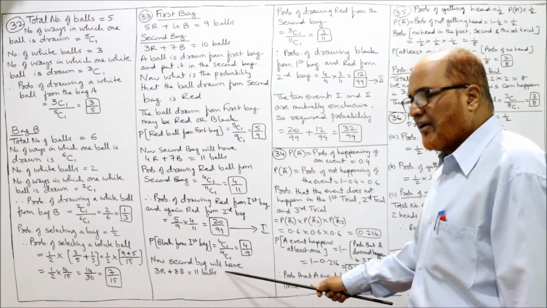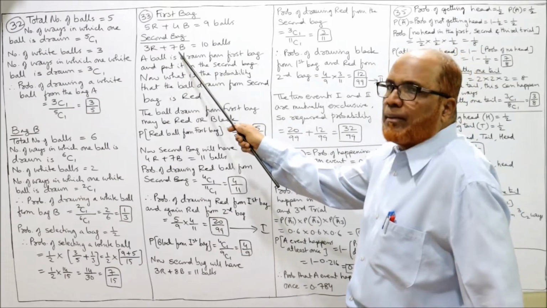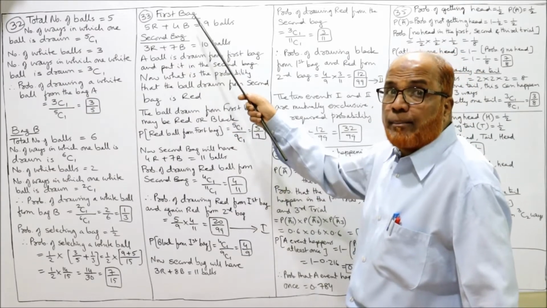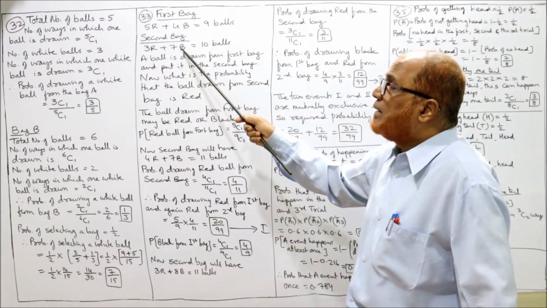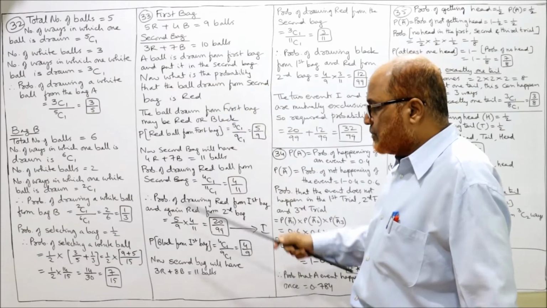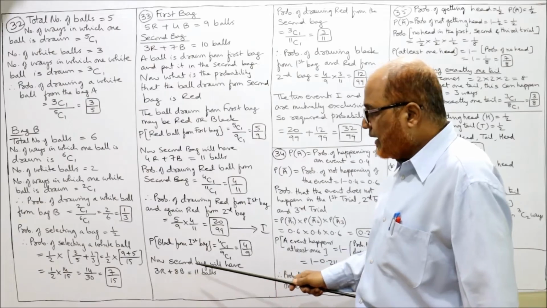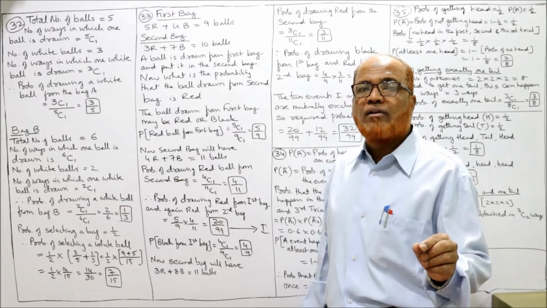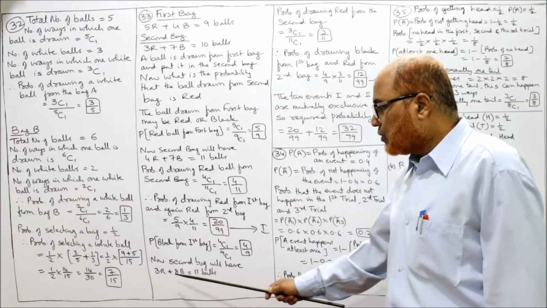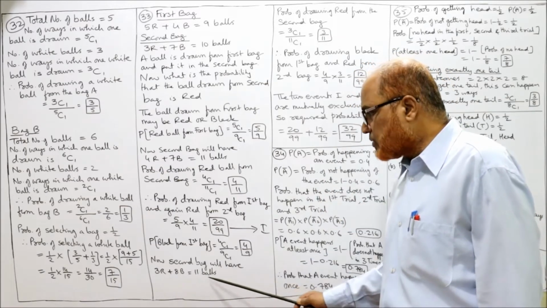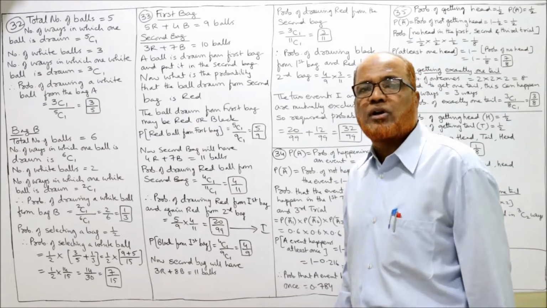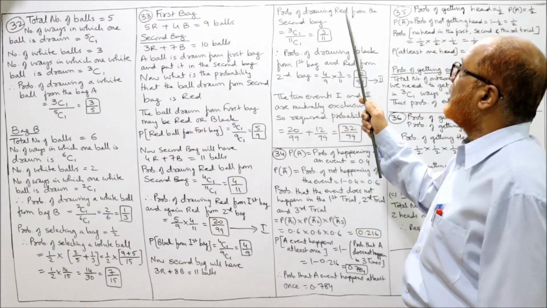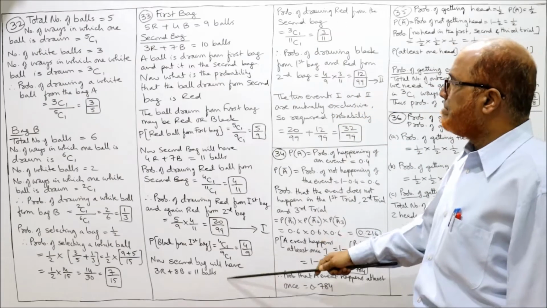Now second bag में एक black बढ़ गया, पहले कितने black थे ओरिजिनली? 7 black थे, अब एक black आ गया फर्स्ट बैग में से, तो 8 black हो गए. तो 3 red plus 8 black, 11 balls हो गए. तो what is the probability of drawing a red ball from this second bag? तो how many red balls? 3. Total number of balls 11. तो 3 by 11 is the probability of drawing a red ball from the second bag.